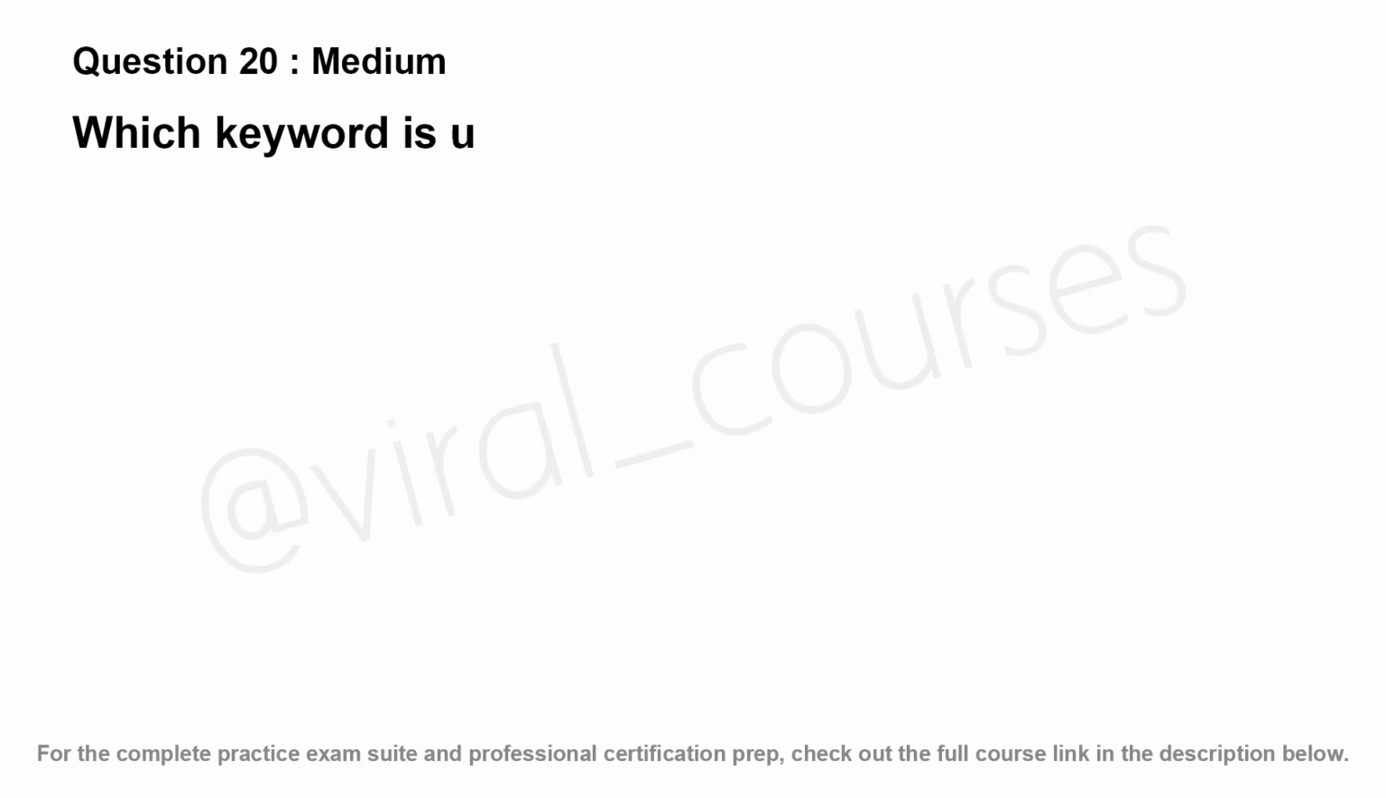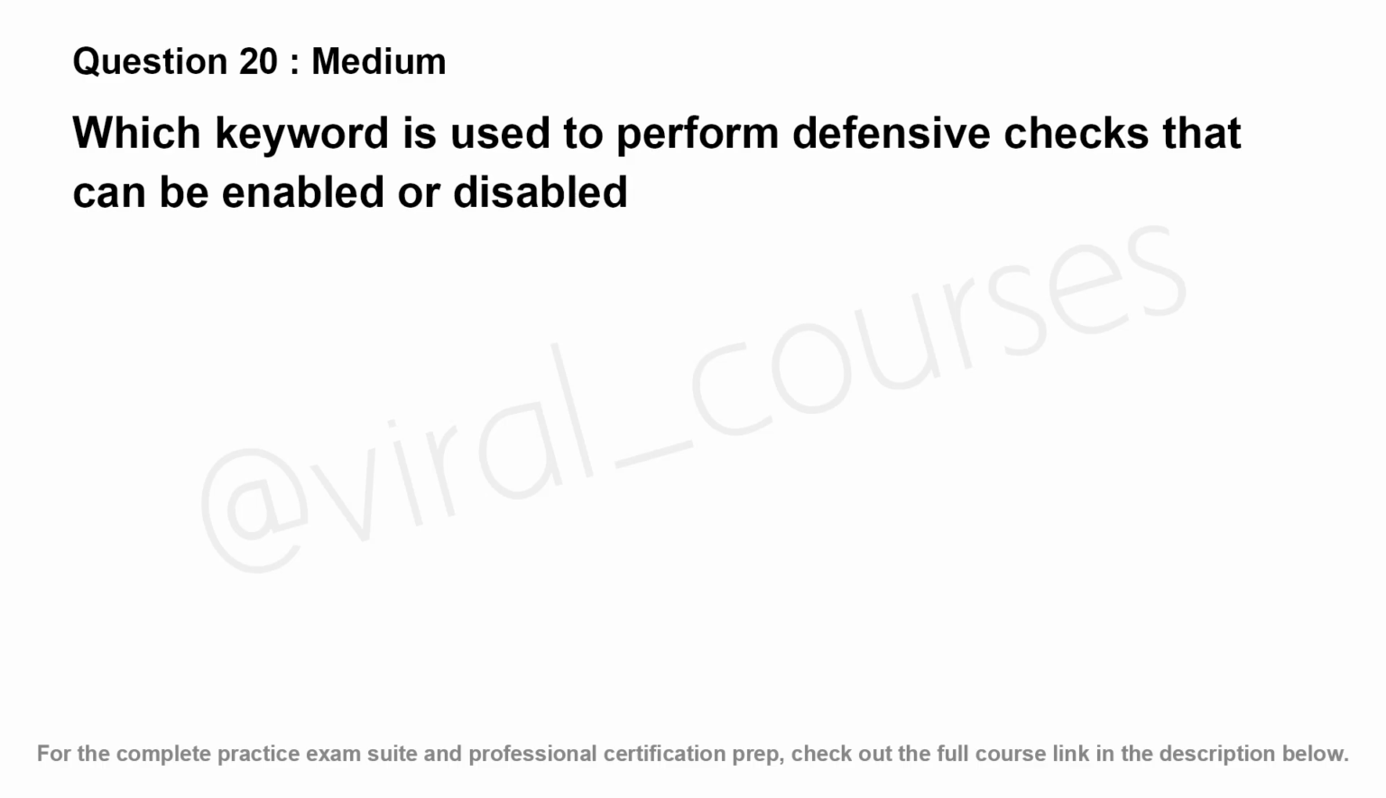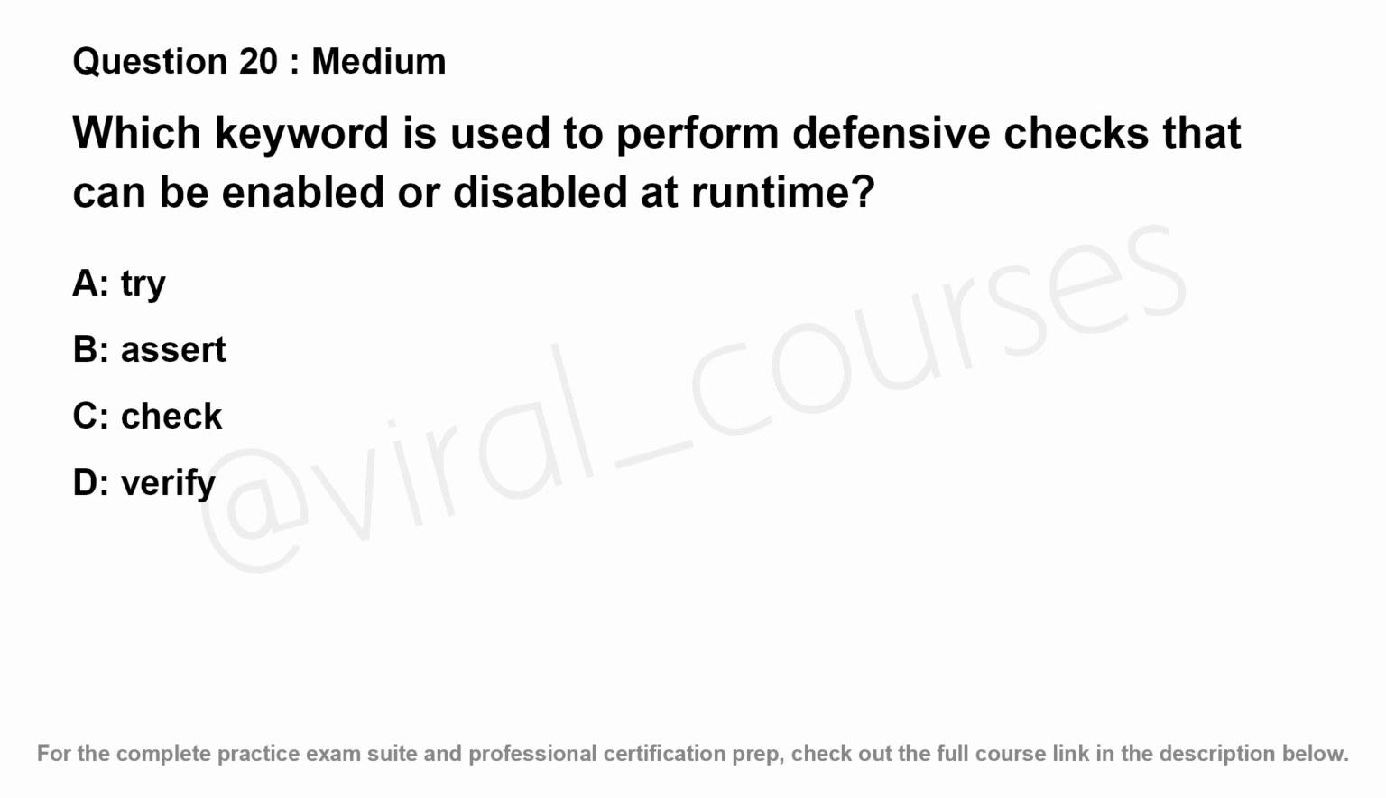Which keyword is used to perform defensive checks that can be enabled or disabled at runtime? Option A, try. Option B, assert. Option C, check. Option D, verify.